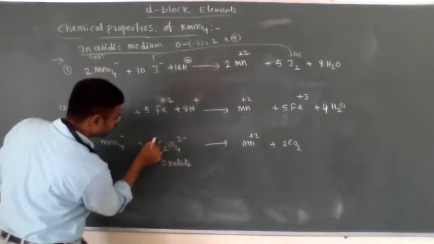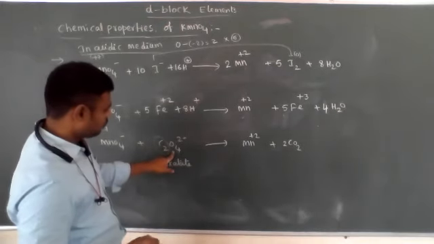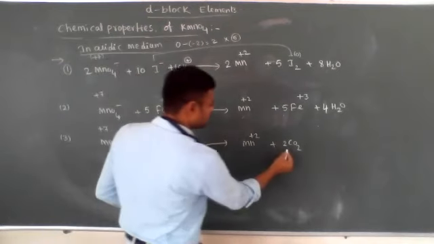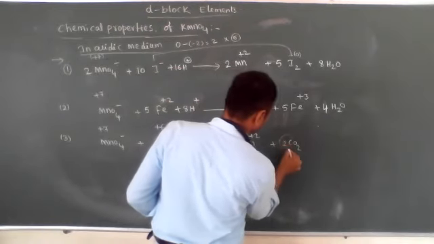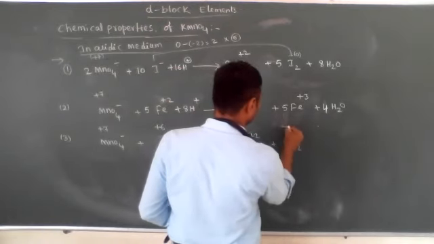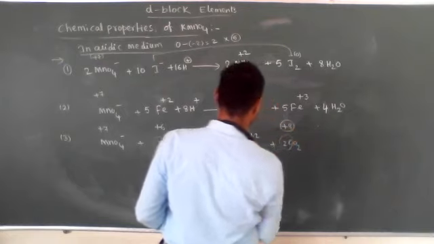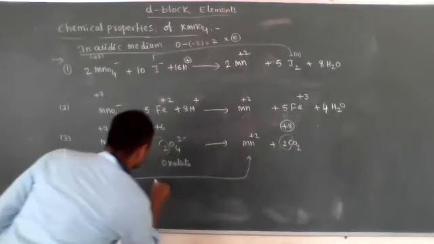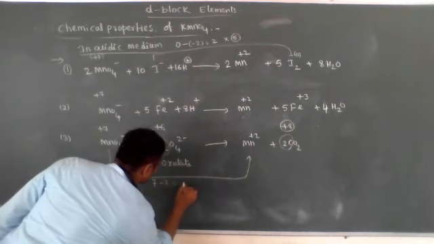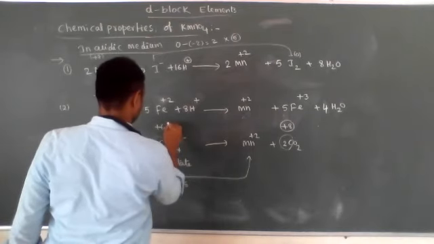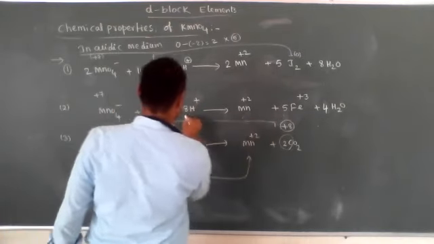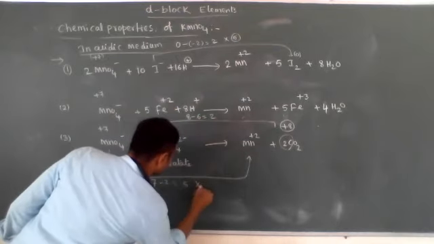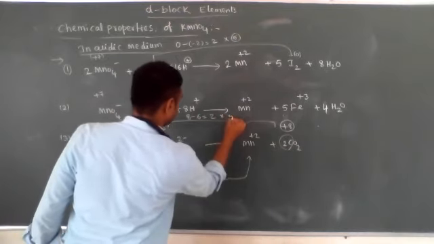For total C2, what is the oxidation state? 6. Now it is 2 carbon dioxides, which means each carbon is plus 4, so plus 8 in total. Now the difference is 7 minus 2 is equal to 5, and 8 minus 6 is equal to 2. So this we multiply with 2, and this we multiply with 5.